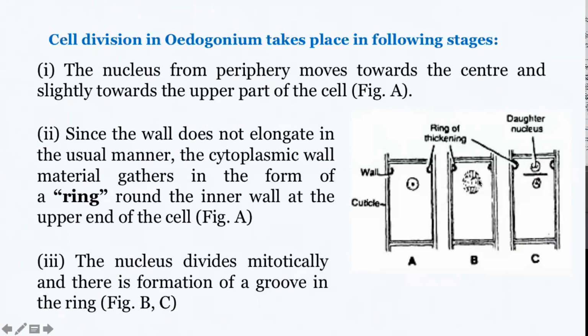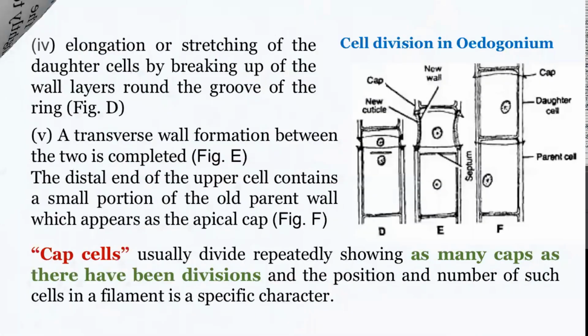As the division proceeds, the nucleus divides mitotically into 2, and meanwhile this ring of thickening starts grooving in. The groove gradually proceeds and the cell starts elongating, or rather you could say stretching. Meanwhile, a small septum is formed between the 2 daughter nuclei from the center towards the periphery.